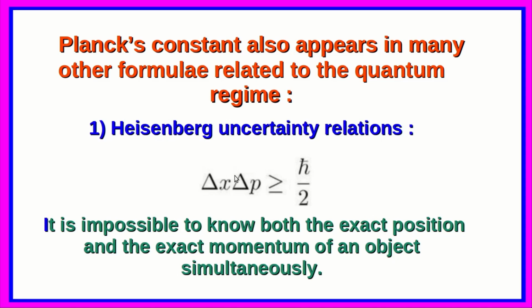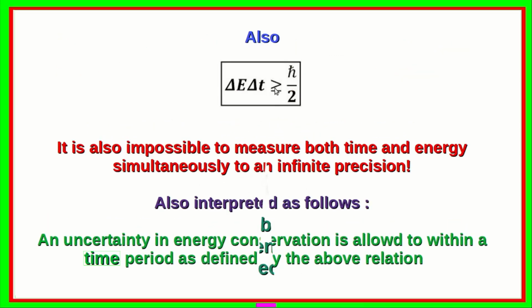The variables energy and time are also related through a similar uncertainty relation, as given here. Delta E into delta T is greater than or equal to h cross by 2. So this h cross by 2 happens to be the minimum uncertainty product. It is also impossible to measure both time and energy simultaneously to infinite precision. This can also be interpreted as follows. An uncertainty in energy conservation is allowed within a period as defined by the above relation.